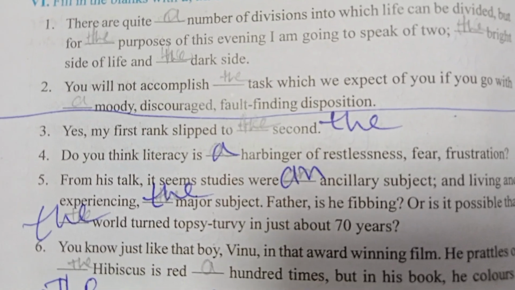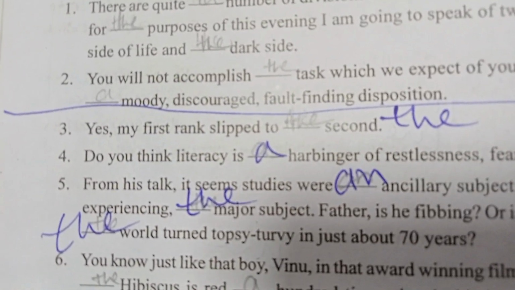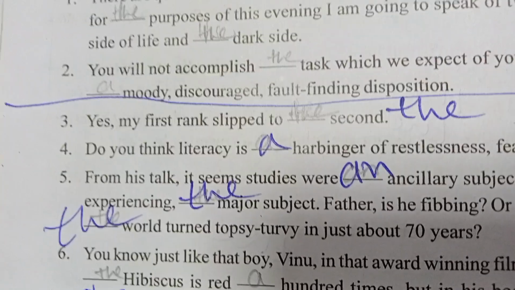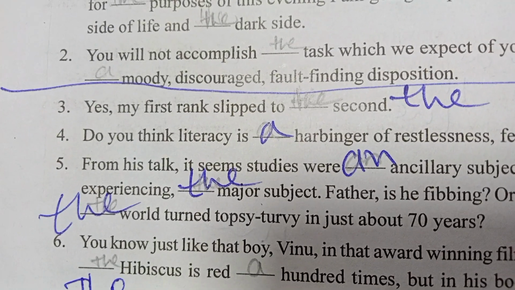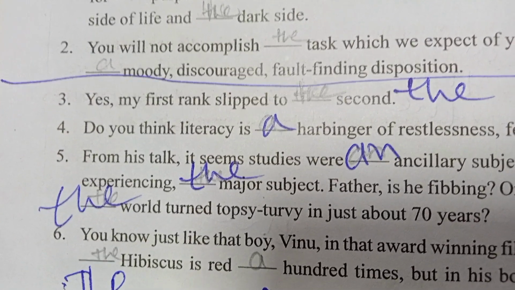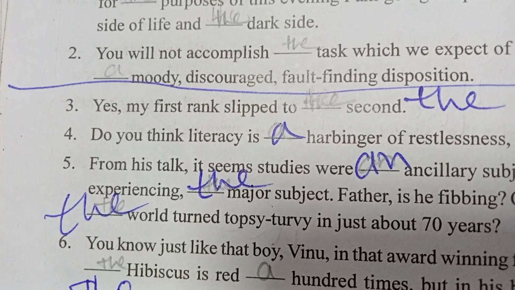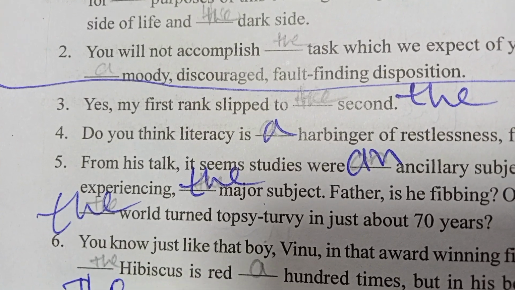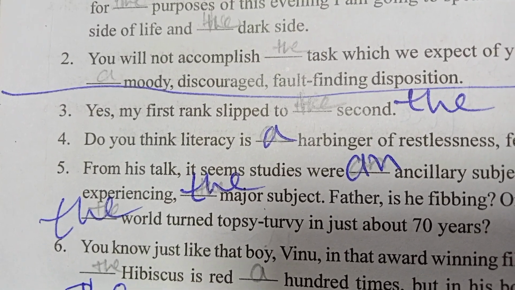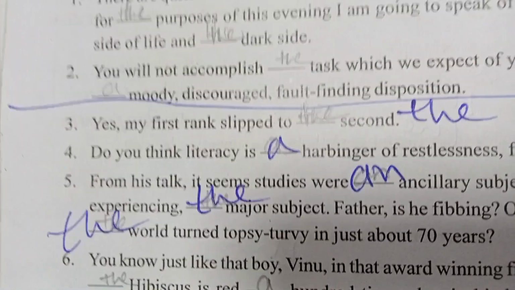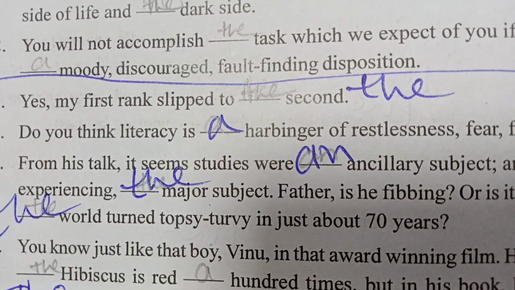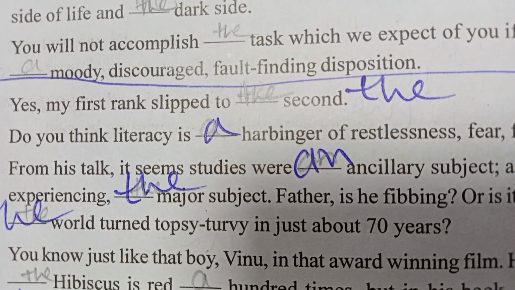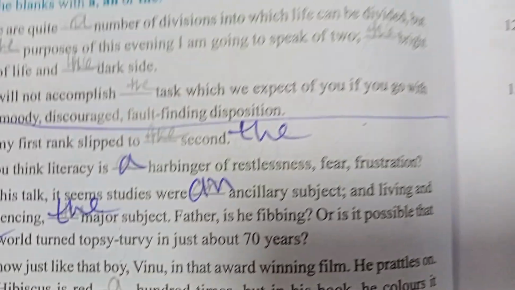Yes, my first rank slipped to the second. Why? First, second, third, fourth, these kinds of counting words are called ordinal numbers. Before every ordinal number, the is compulsory. Do you think literacy is a harbinger? Harbinger, a futuristic indication, this is. A harbinger of restlessness, fear, frustration.